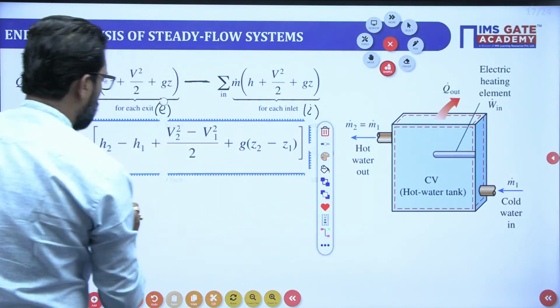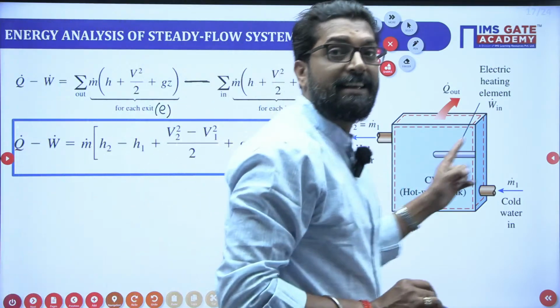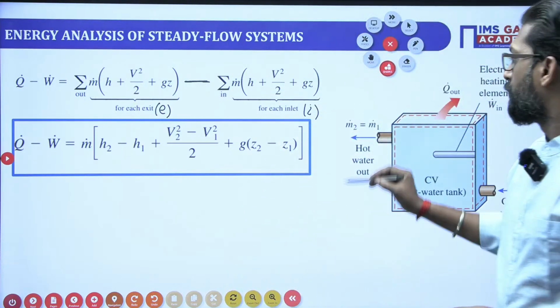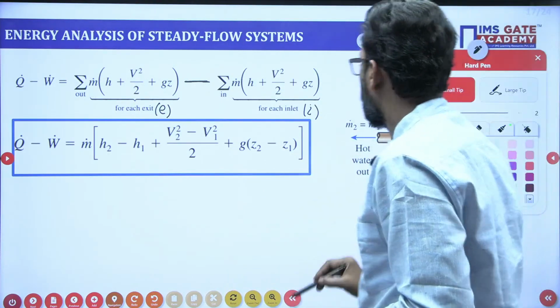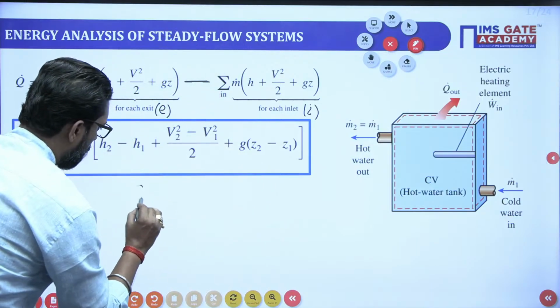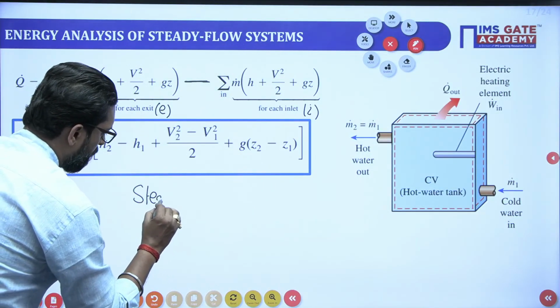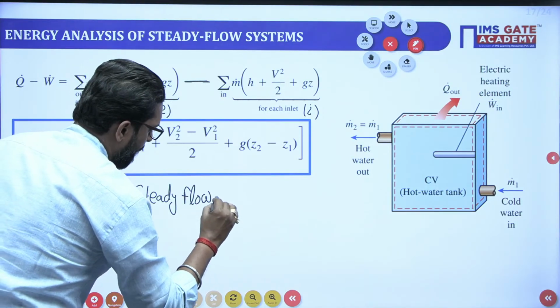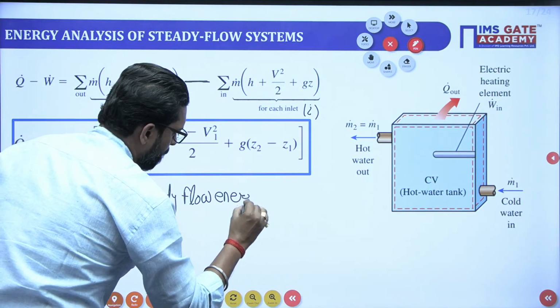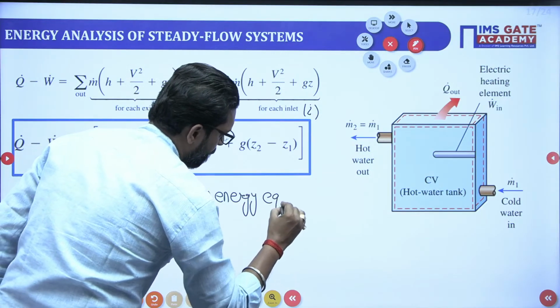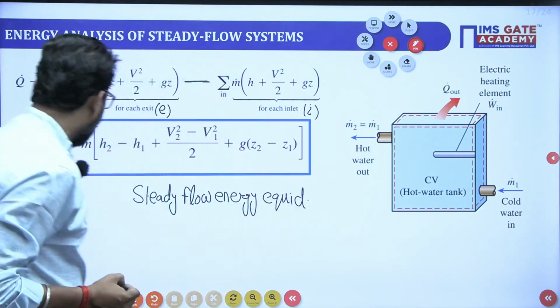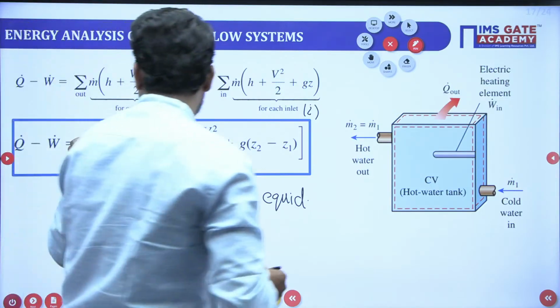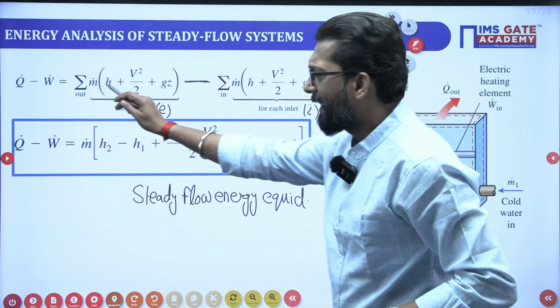So what is this expression? This expression is the steady flow energy equation. So this is your steady flow energy equation. That means the energy transfer is equal to mass, and we have to take the mass common here.